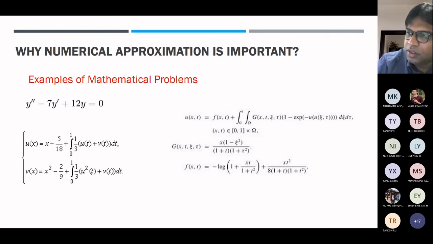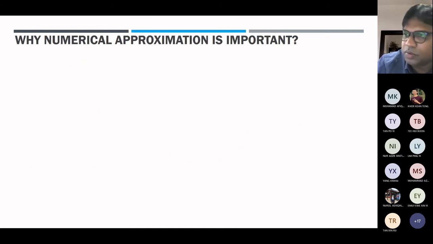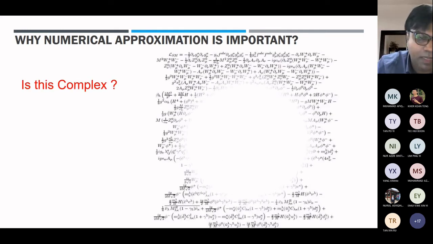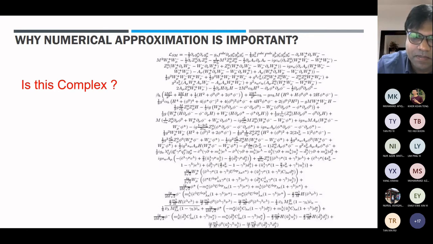Okay. All right. So these are some of the problems. What if the problem is as complex as this? Have you ever seen these complex problems? No, doctor. It looks beautiful. Yes, so beautiful. All right. This is one of the string theory equations, and it arises in quantum mechanics. Quantum mechanics is a complex problem as well.